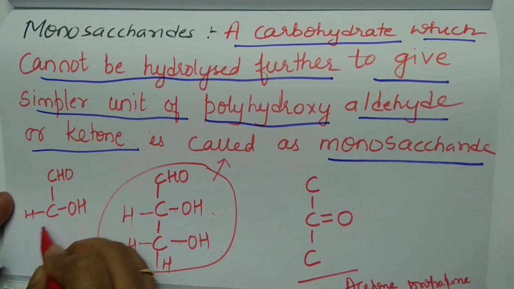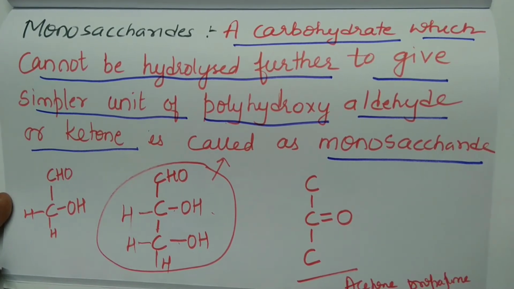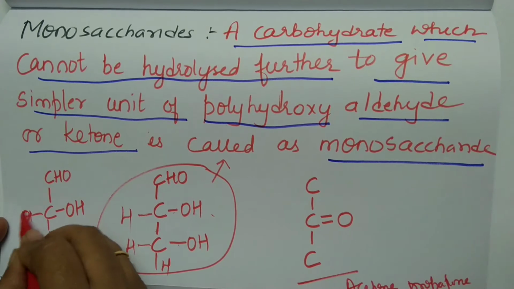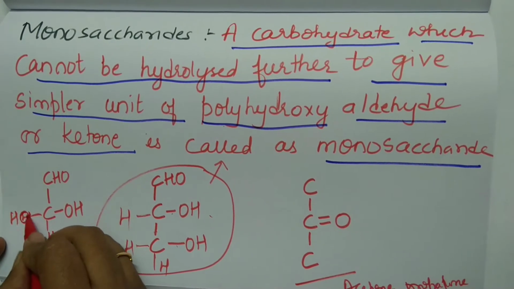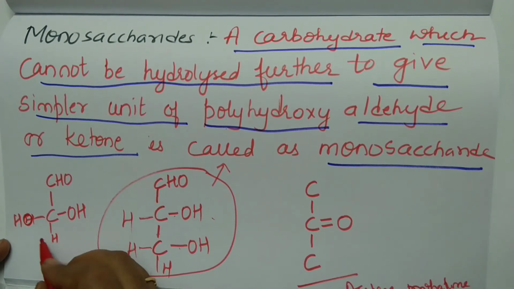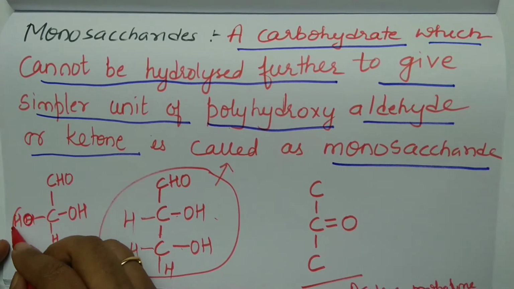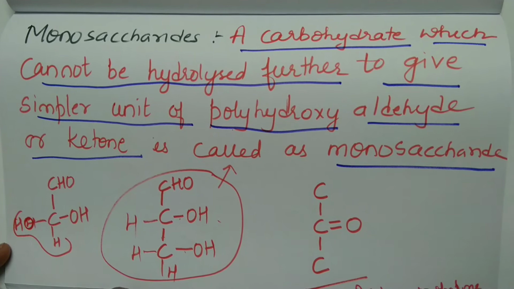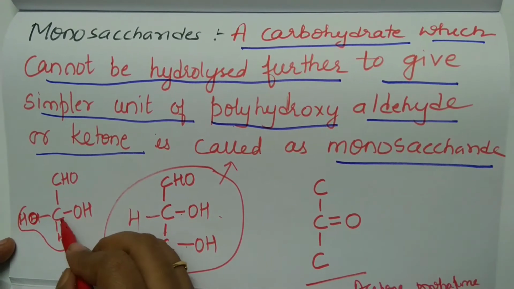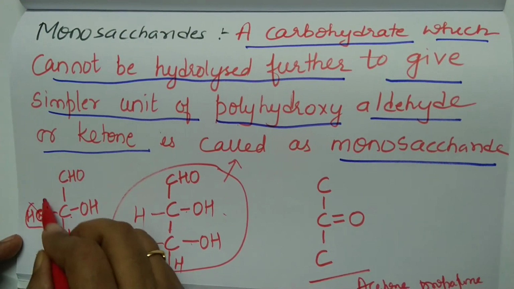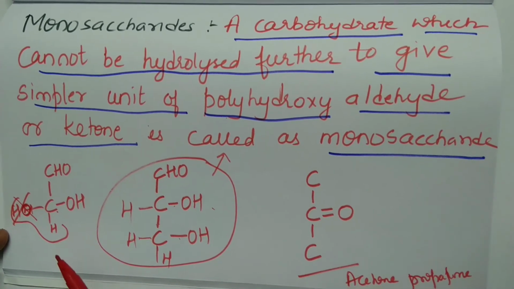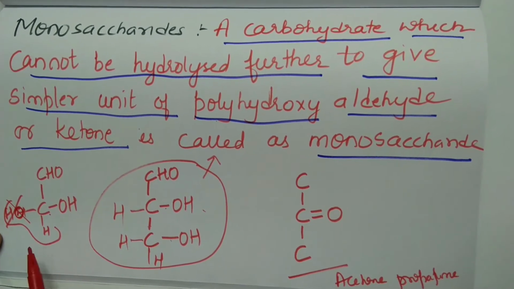Now will this satisfy our definition? You can say, madam, I will write 2 OH groups here. When you have two OH groups here, there is elimination of a water molecule. There is removal of water. Understood? So a single carbon atom cannot have two OH groups.